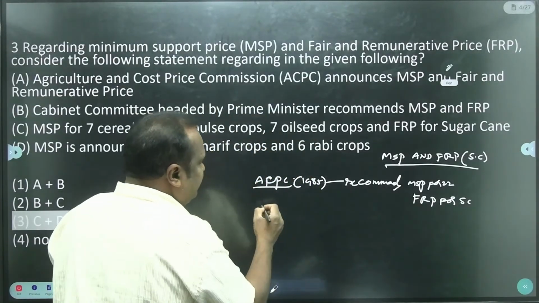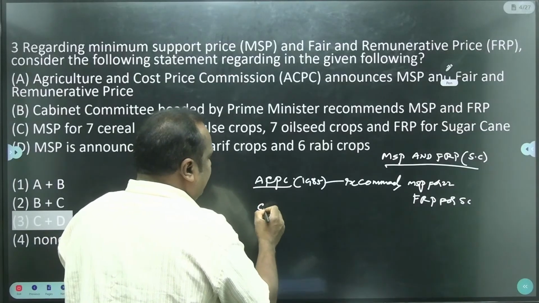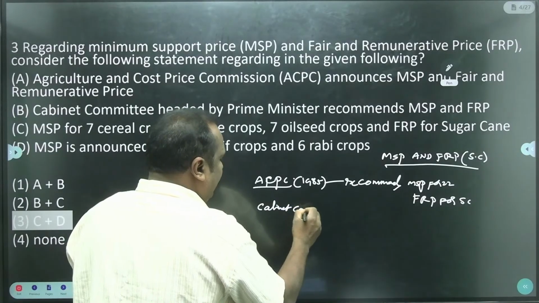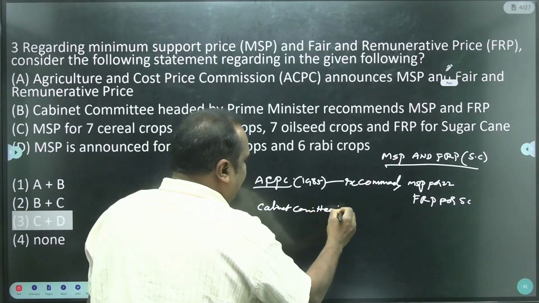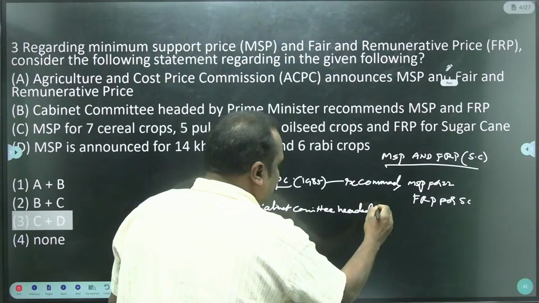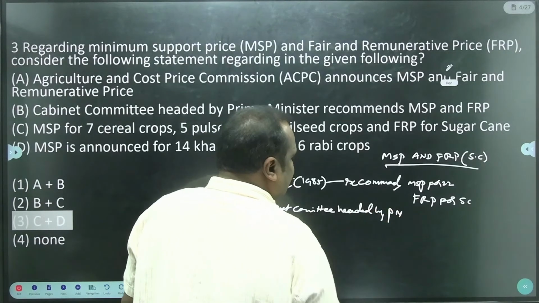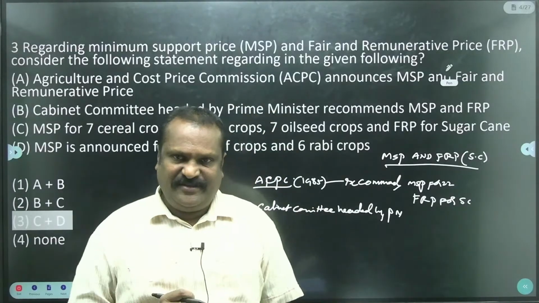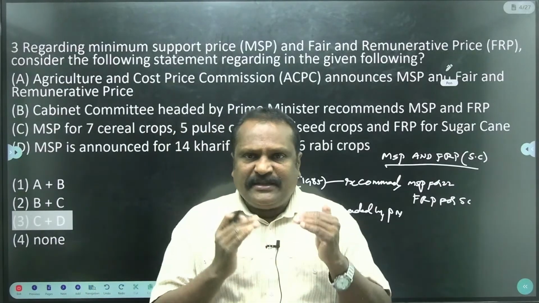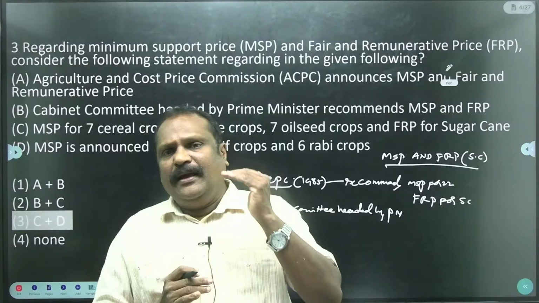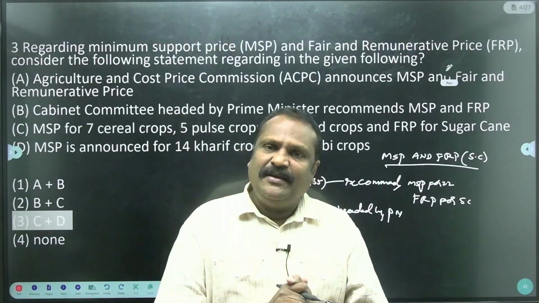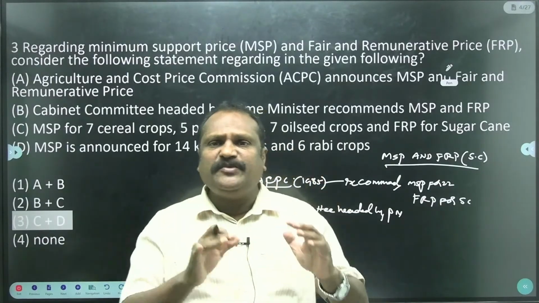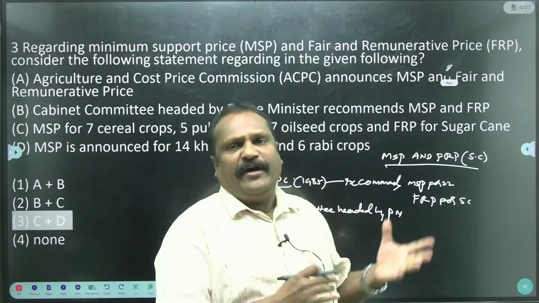The Cabinet Committee headed by the Prime Minister announces the MSP and the fair and remunerative price. So the commission recommends, whereas the Cabinet Committee headed by the Prime Minister announces the MSP and the FRP.